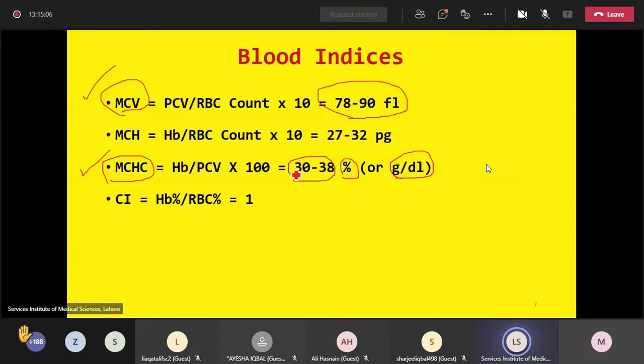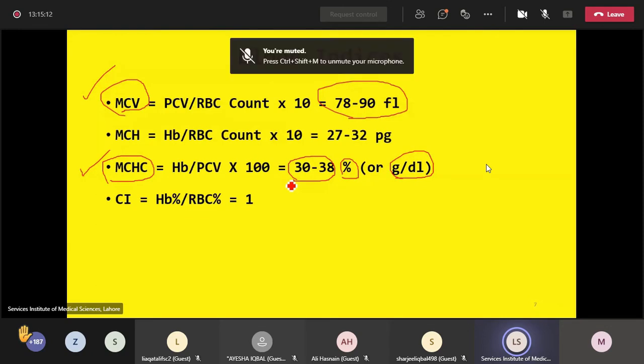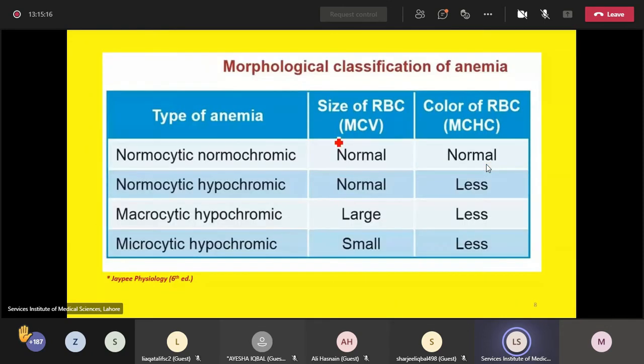If the MCHC is less than normal, we will label it as hypochromic, and we rarely see a hyperchromic picture. Again, size of RBC depicted by MCV, color of RBC depicted by MCHC.